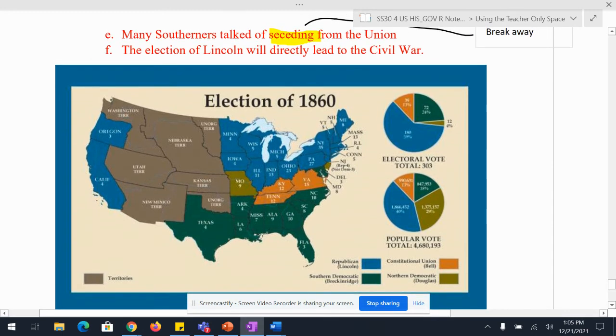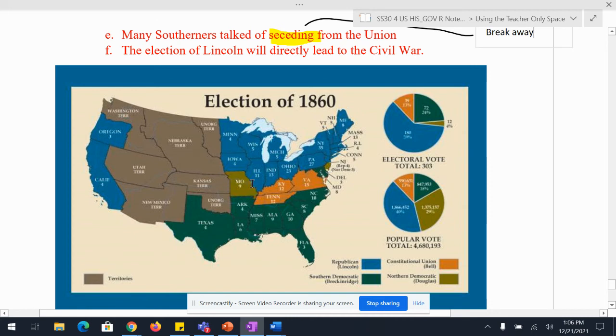So if you look at this map, Lincoln gets all the states in blue. Northern states, California and Oregon are over here. And then Douglas, so he was very popular in the South, but he also was a Northerner. He was from Illinois. So he's going to get Missouri, and New Jersey splits their votes at this time for the Electoral College. He's going to get half of New Jersey.